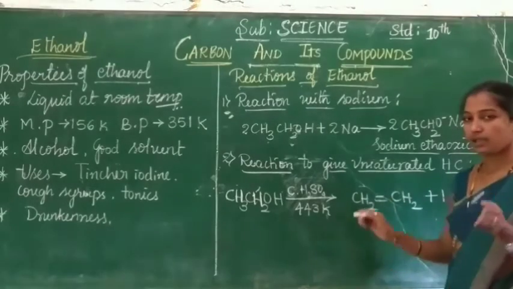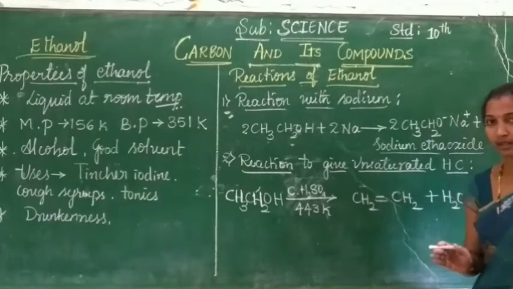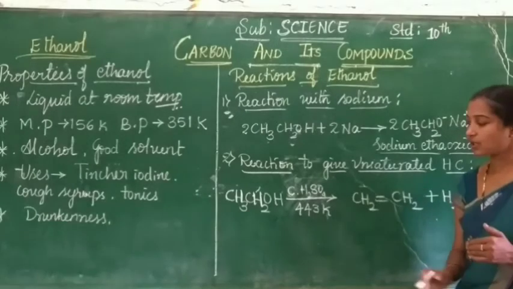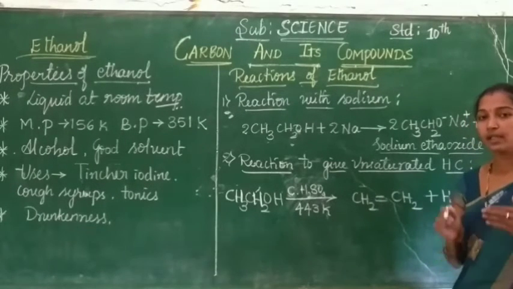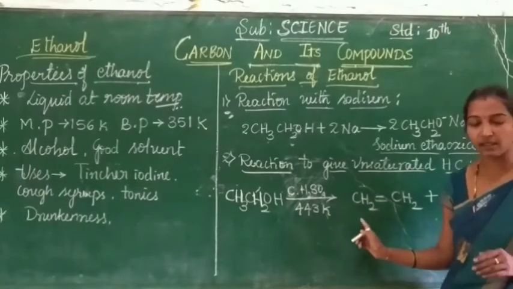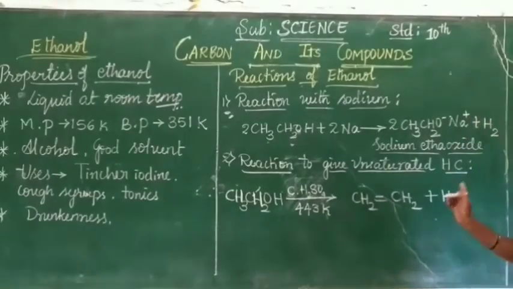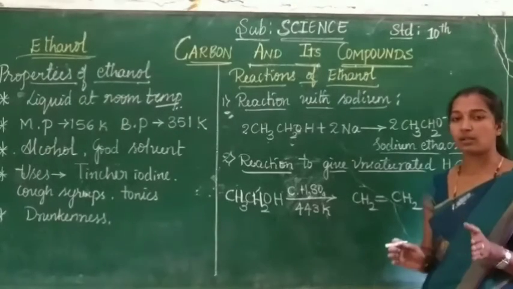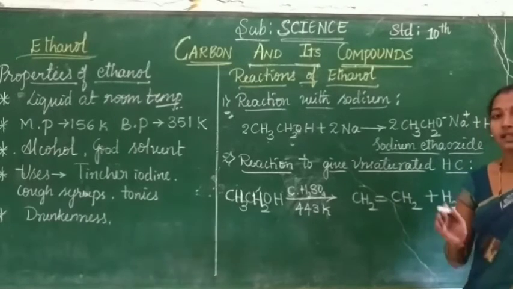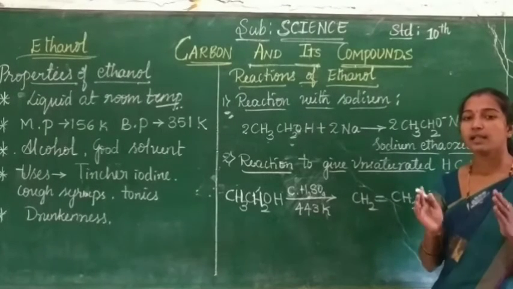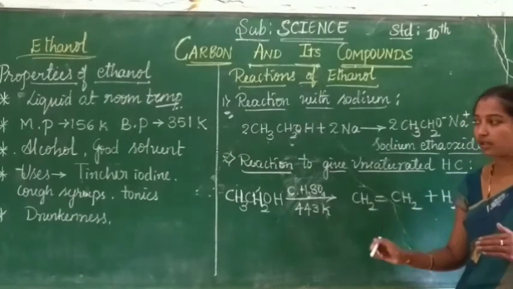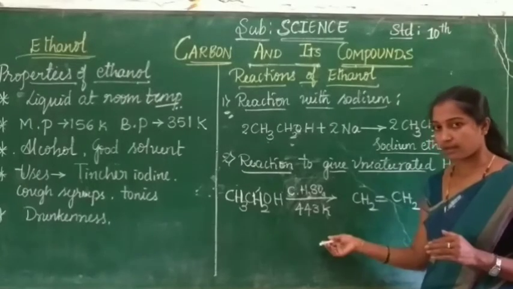Listen once again. Ethanol is heated in the presence of concentrated sulfuric acid at the temperature 443 Kelvin. It gives the unsaturated hydrocarbon ethene with water. Here water is removed from the ethanol with the help of concentrated sulfuric acid. This sulfuric acid is called a dehydrating agent. Dehydrating agent. Children, all of you write this.